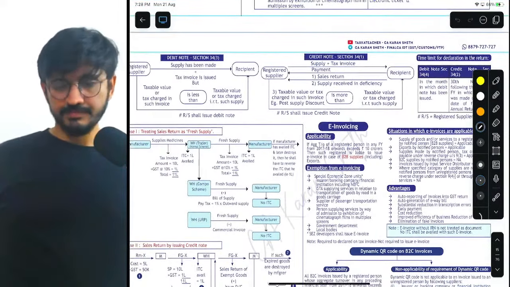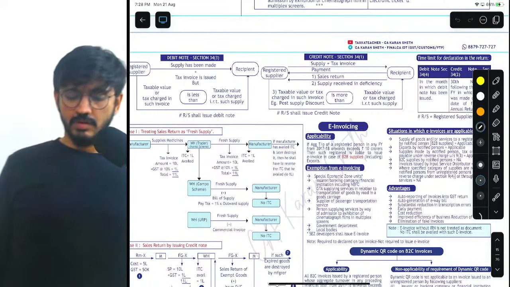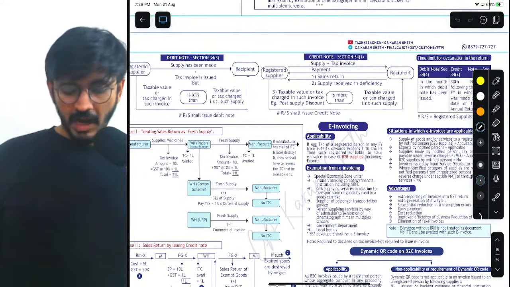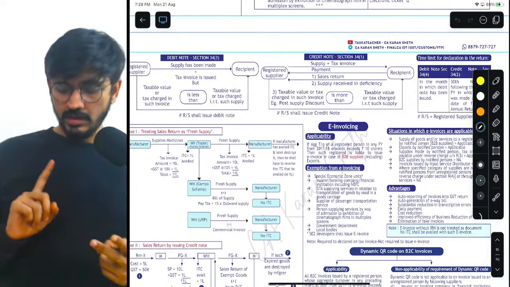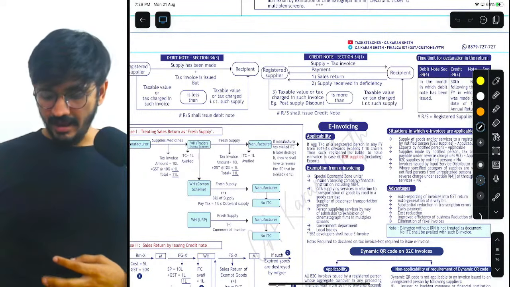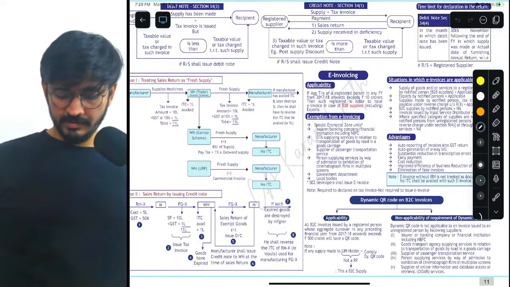Okay. Now we are left with, my dear friends, very simple things: debit note, credit note, and at the same time, expiry of goods ka concept.